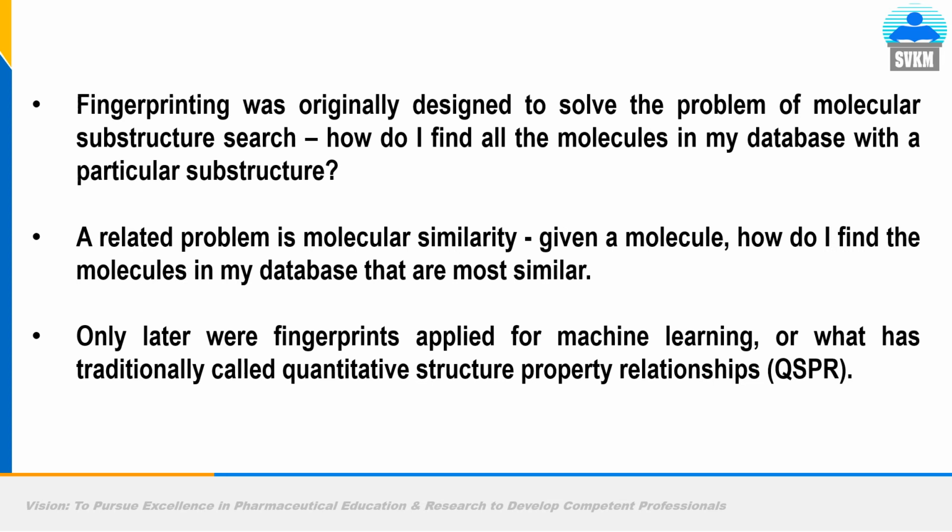That is, you have to go for substructure searching. Or you want to find a molecule which is almost identical to Taxol, meaning you have to go for molecular similarity. In both these cases, you need to go for fingerprinting or SMILES conversion of your chemical molecule. Only later were fingerprints applied for machine learning, or what is traditionally called quantitative structure property relationship.